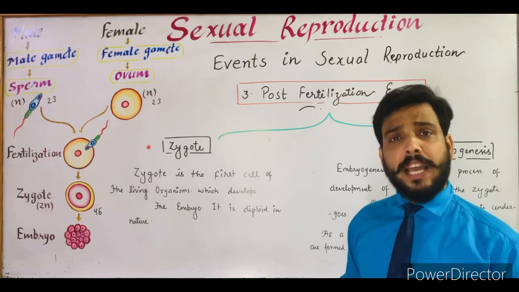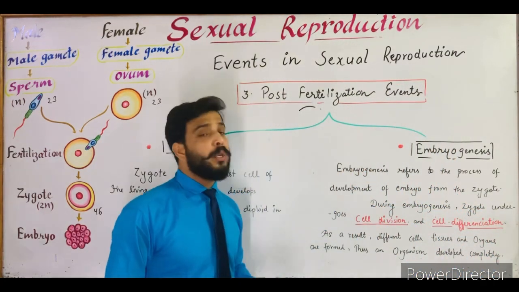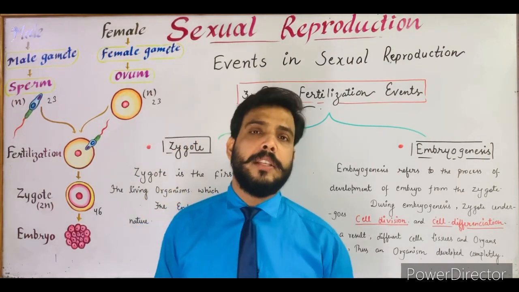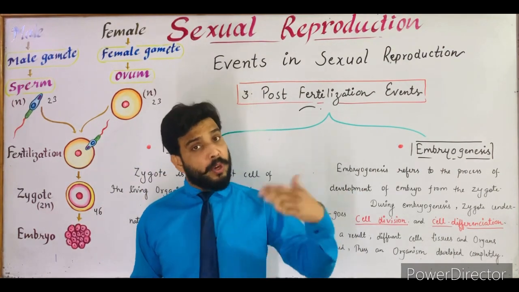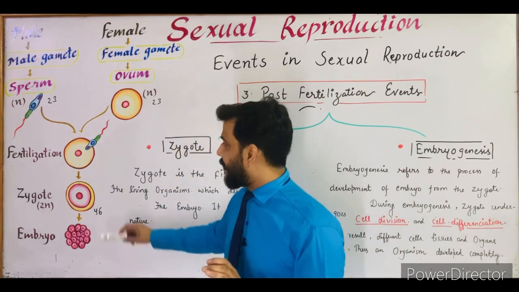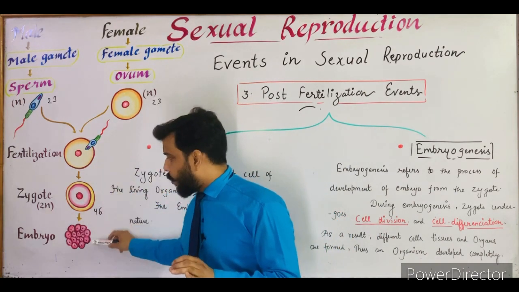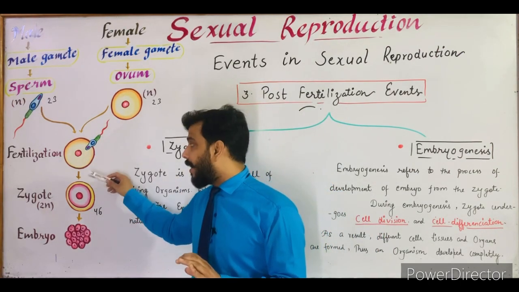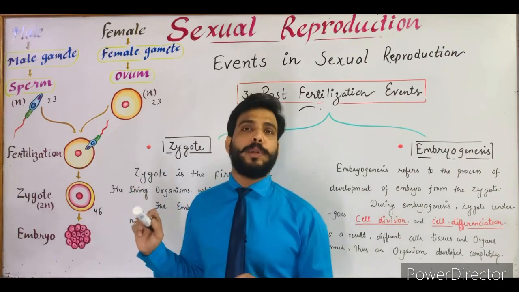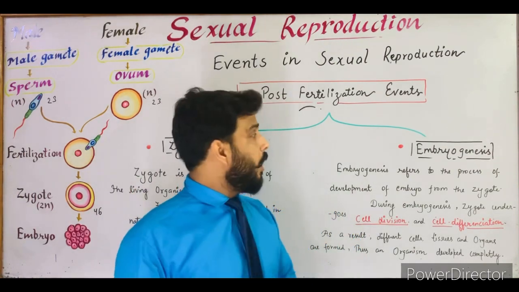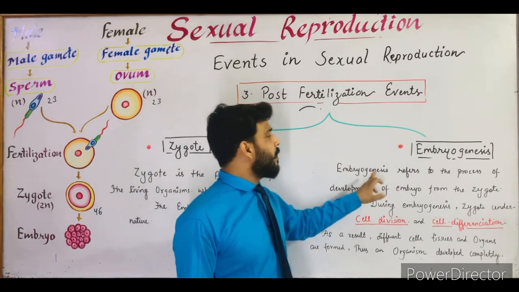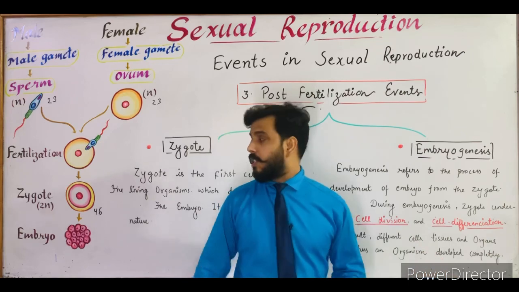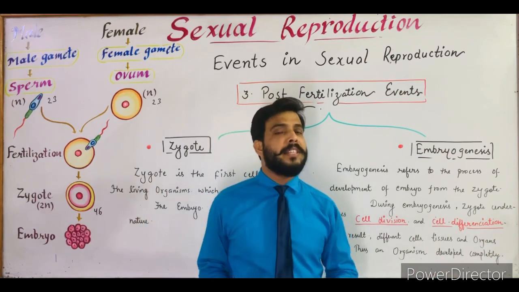After the formation of zygote, the next step is embryogenesis. Now what is embryogenesis? Embryogenesis or embryo formation means formation of the embryo from the zygote. The zygote is always one-celled, as you can see in the diagram, while the embryo is multicellular. So this multicellular embryo is formed by the cell division of the zygote. This phenomenon is known as embryogenesis. So development of the embryo from the zygote is known as embryogenesis.